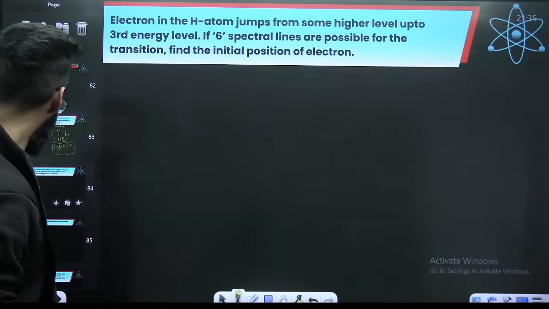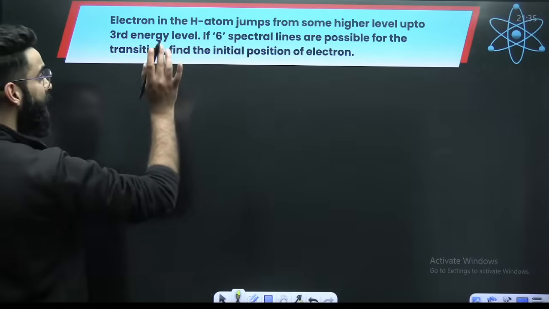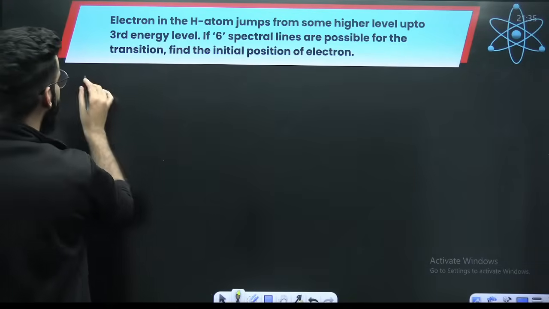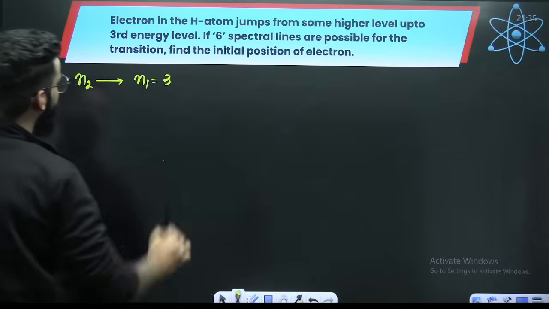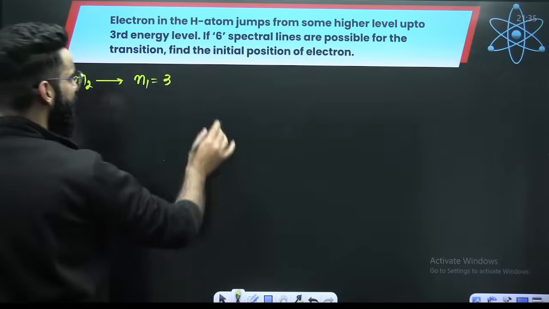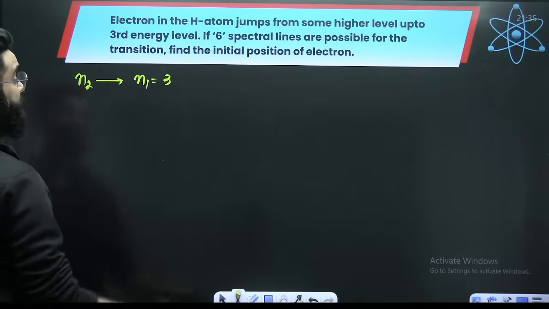Look at this question. Electron in the hydrogen atom jumps from some higher energy level to third energy level. Let's say it is going from N2 to 3. If 6 spectral lines are possible for the transition, find the initial position.